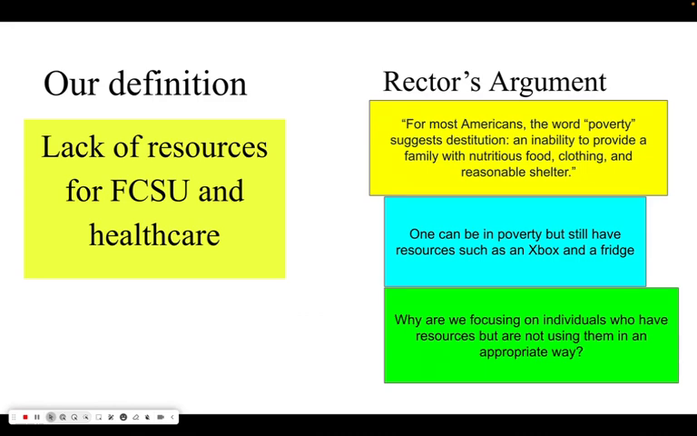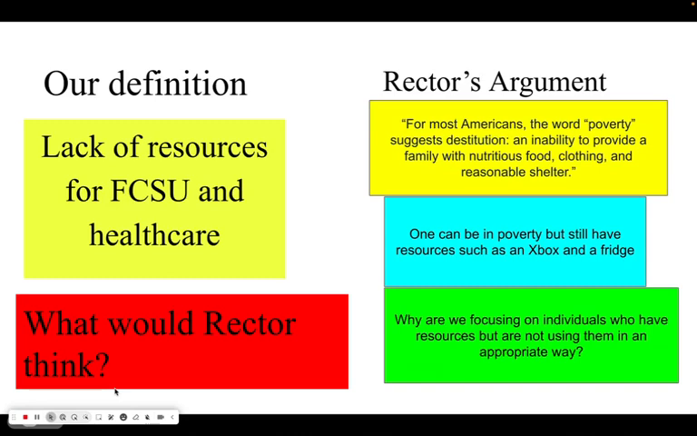So absolutely there are people that have to pick and choose which types of resources they're going to have in their lives, but it's very important that they're using these in an appropriate way, and that's what Rector is suggesting.